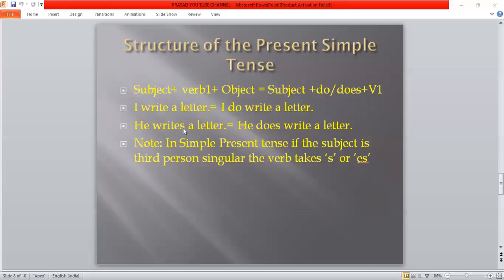And again, when you write the equal form, he does write a letter. When the subject is I, you have to write do. And when the subject is third person singular, when you write the equal form, you have to write does. He writes a letter. He does write a letter.